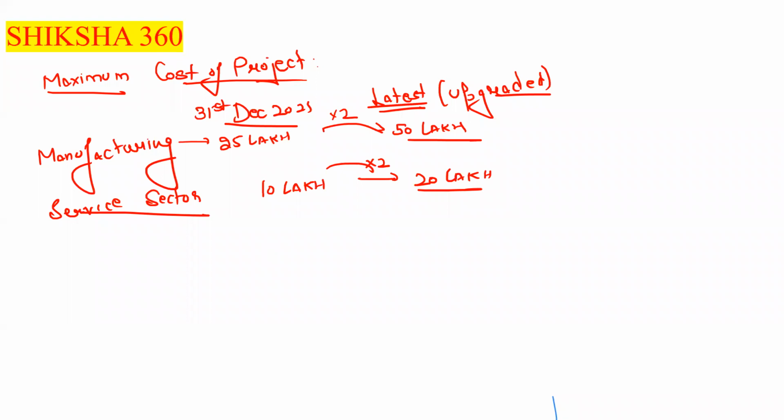That is the maximum cost of project under the manufacturing sector and the service sector. Earlier it was 25 lakh, now enhanced to 50 lakh in the manufacturing sector, and under the service sector earlier it was 10 lakh, now enhanced to 20 lakh.